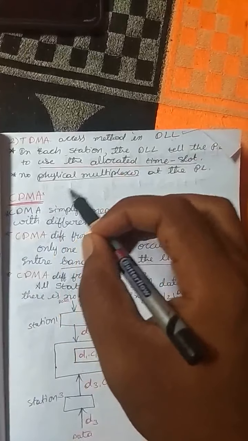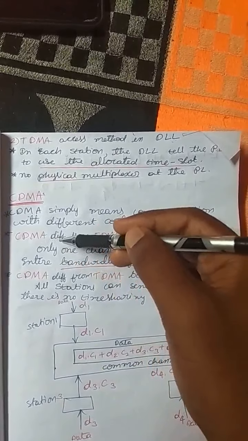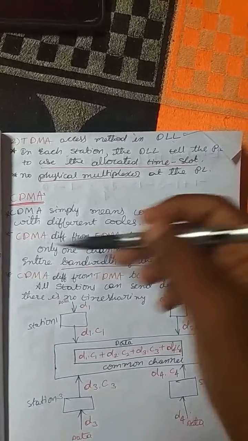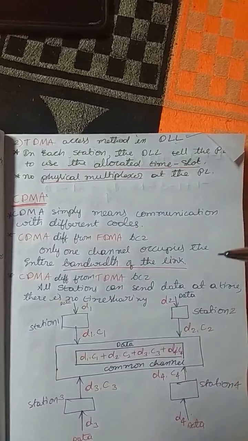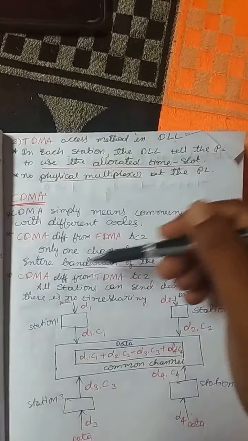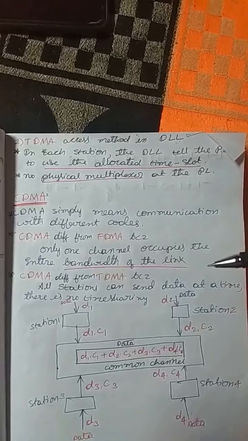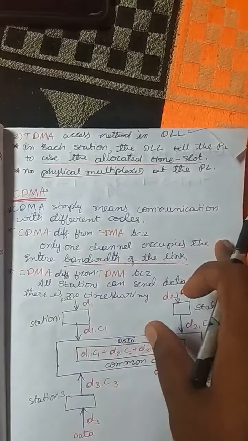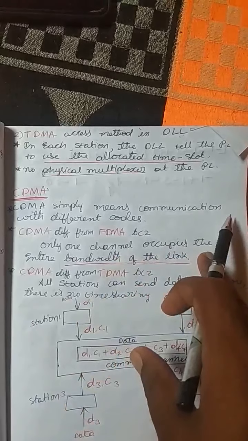Okay, CDMA is different from FDMA. In FDMA, only one channel occupies the entire bandwidth of the link.